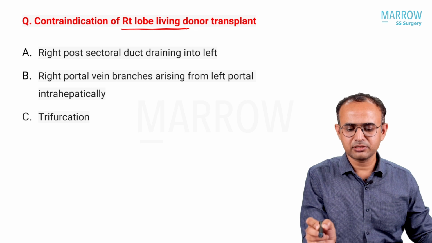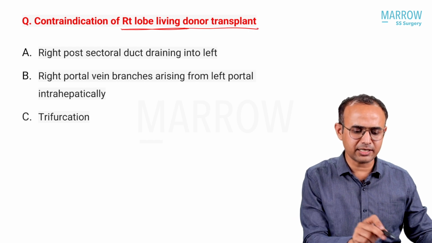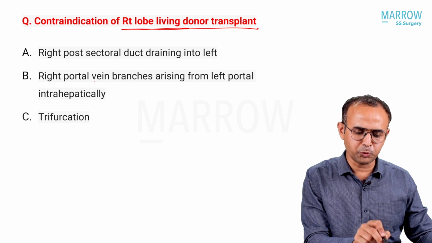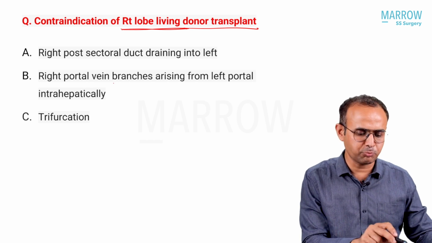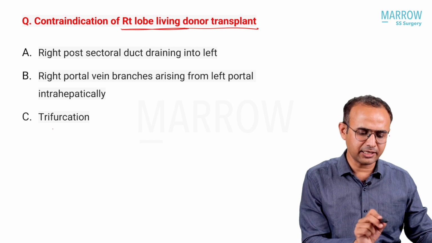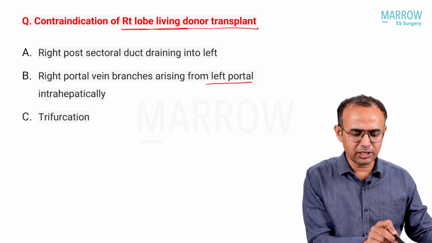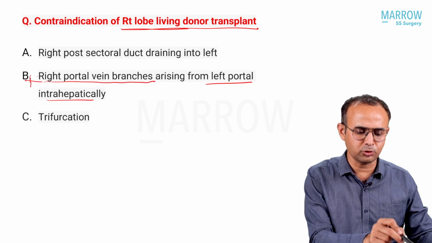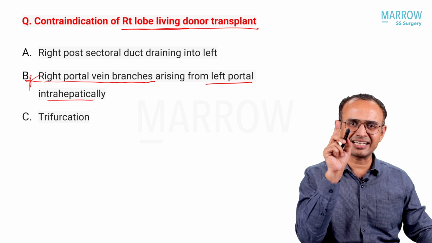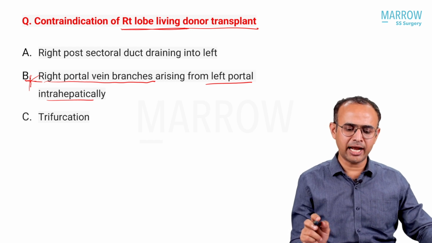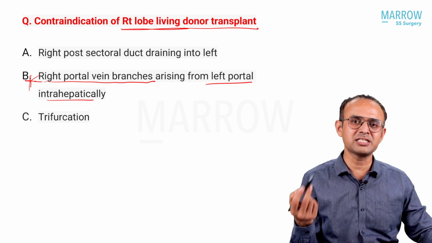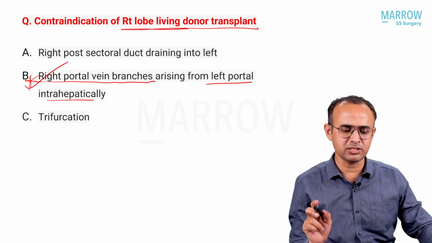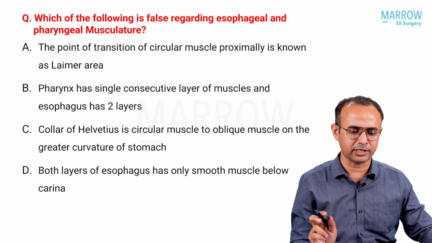Contraindication of right living donor transplant: right sectoral duct draining into the left, and right portal vein branches arising from the left portal vein intrahepatically, a trifurcation. If the right portal branches arise from the left portal vein intrahepatically, this is an absolute contraindication because we can't get the transition zone, and also it is not going to be easy for re-anastomosing. So this is absolutely contraindicated. This is not absolutely contraindicated.